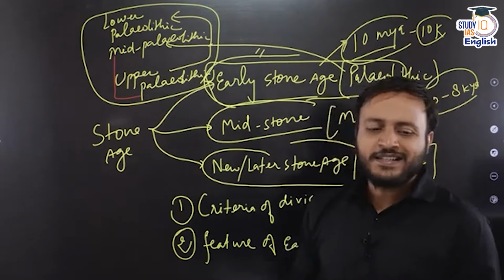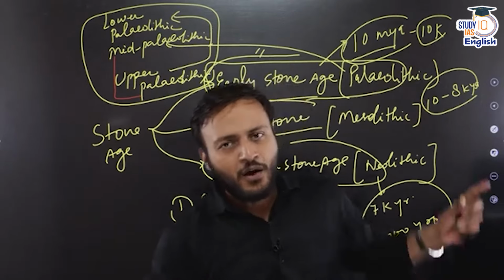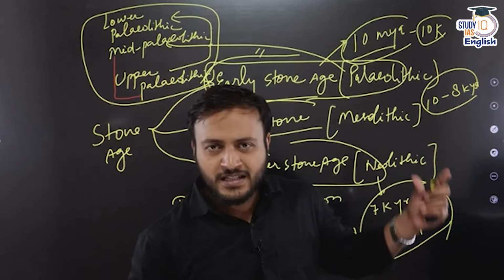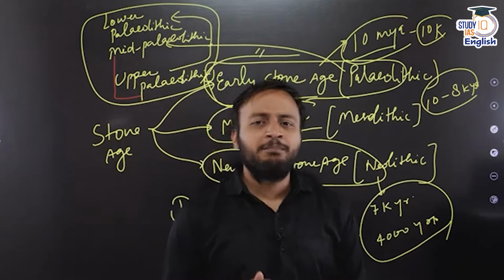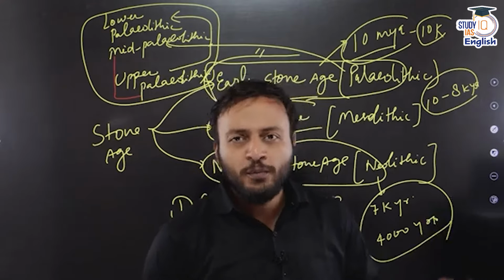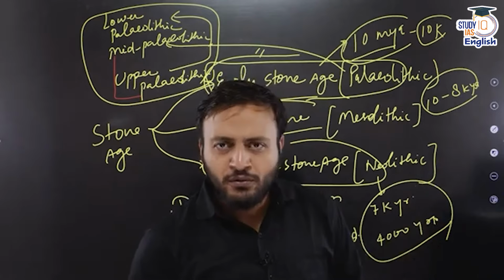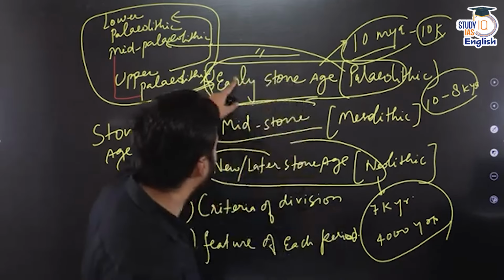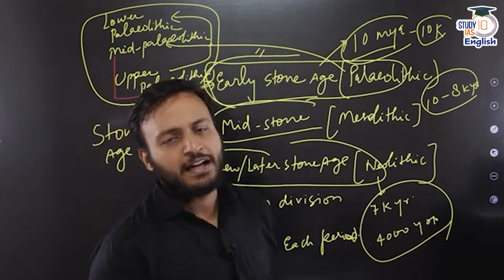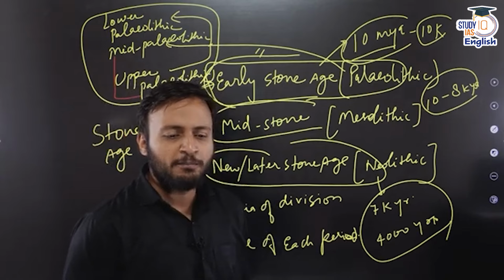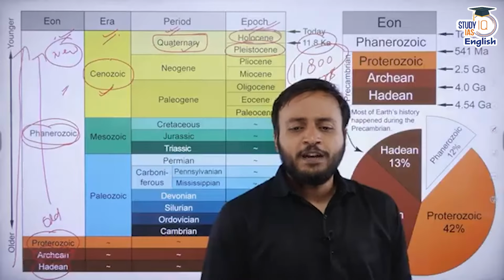All right, everyone. So this is the basic time scale division of the distinct phases of the Stone Age. Got it, everyone? Whichever developments we are studying about human beings, their culture, the way of their evolution, everything will be covered in these three different time frames. I hope all of you got the point here. Is it understood by everybody? Yes or no?